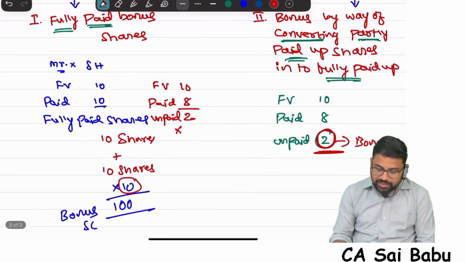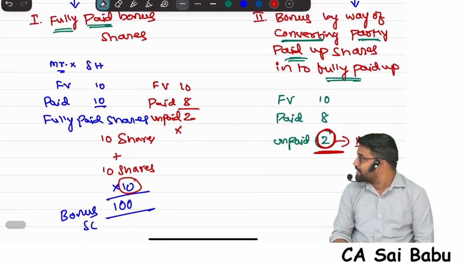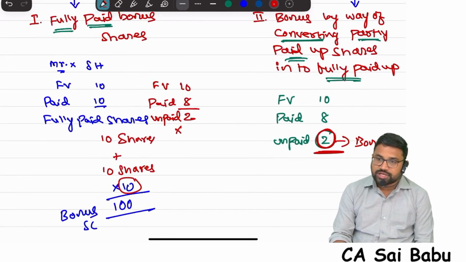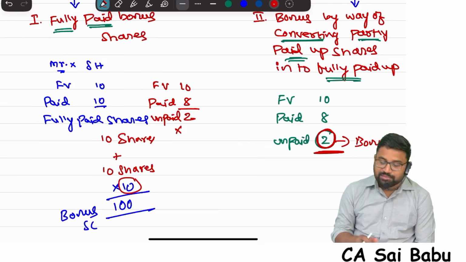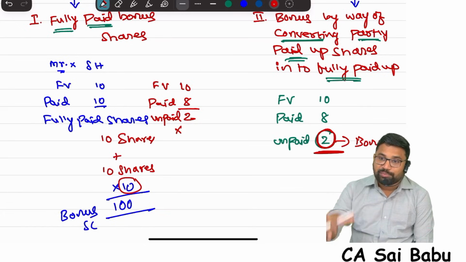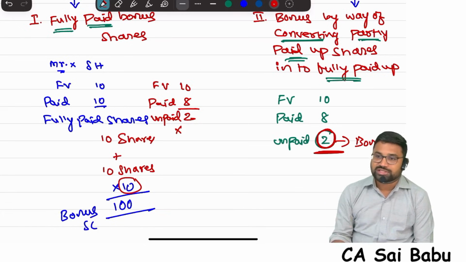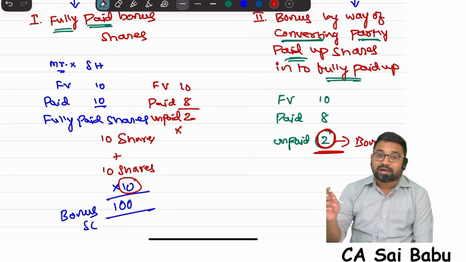This 2 rupees, the company will call, in the first category. Yes, the shareholder will pay 2 rupees. Suppose for example in the first category, 2 rupees is unpaid, first the company will call, the shareholder will pay. Now his share is fully paid. Then the company will give fully paid bonus shares. In the second category, the company will call the 2 rupees. That will be adjusted against bonus. That's it.